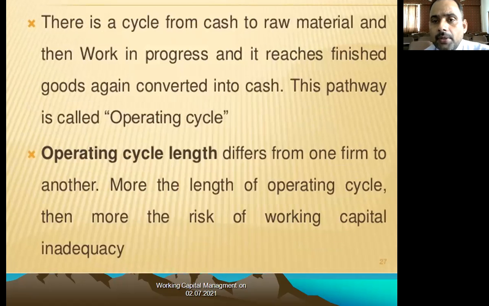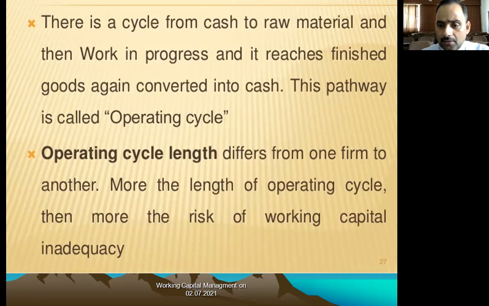There is a cycle from cash to raw material, then work in progress, and then again it is converted into cash. This pathway is called the operating cycle. Now, what about the operating cycle length? The length differs from one firm to another. The longer the operating cycle, the greater the risk of working capital inadequacy.